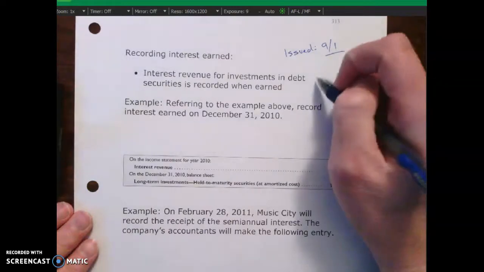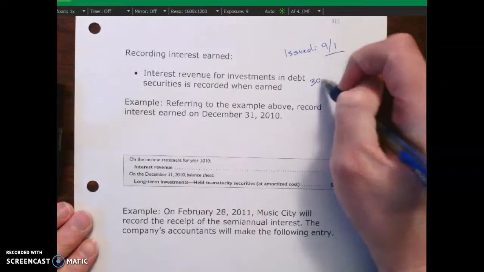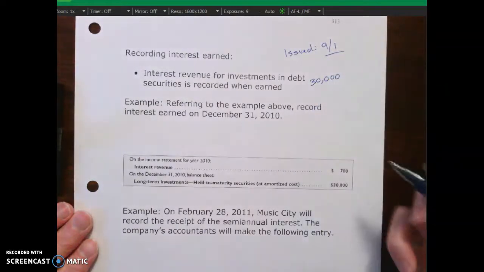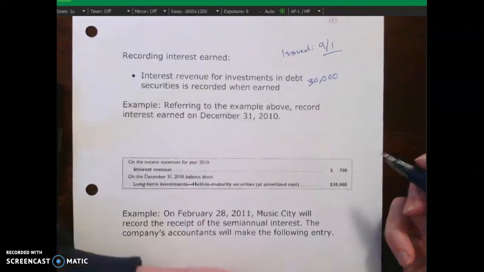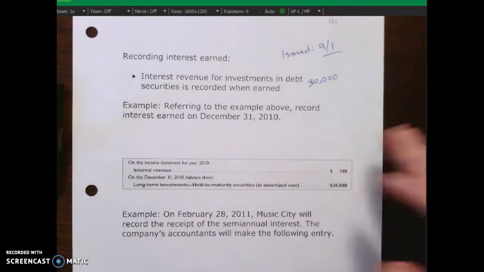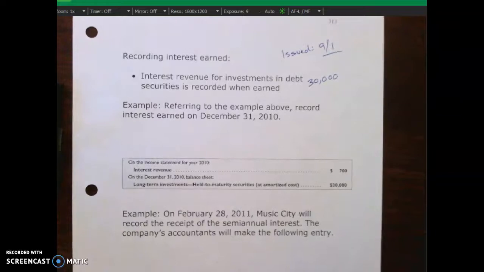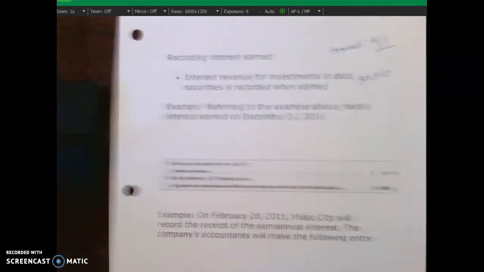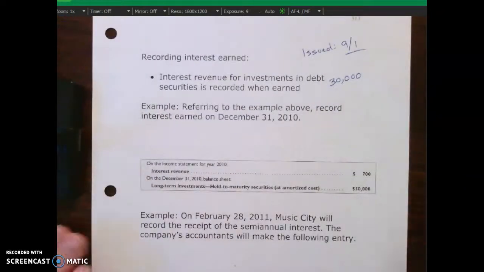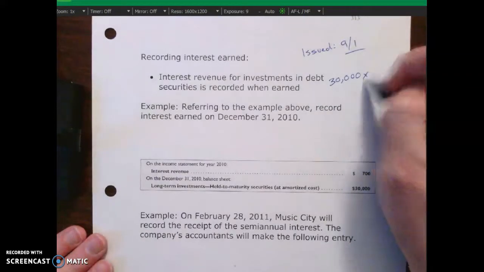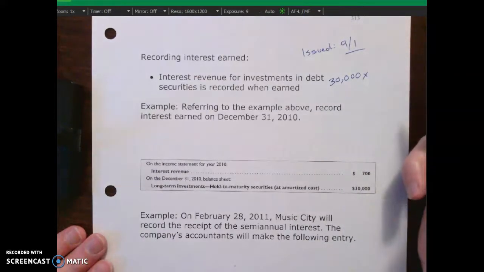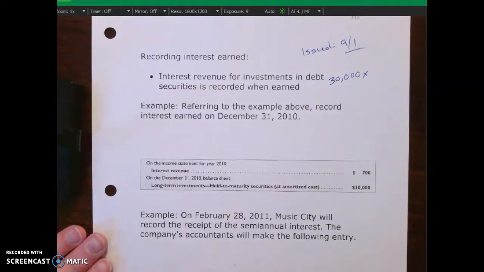And if we think back to the way that we talked about in Chapter 14 about how much interest we pay our bondholders, it's always par value times the contract rate. If you looked on the prior page, the par value was $30,000.